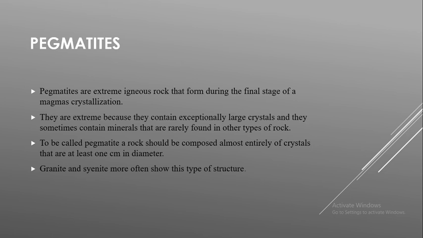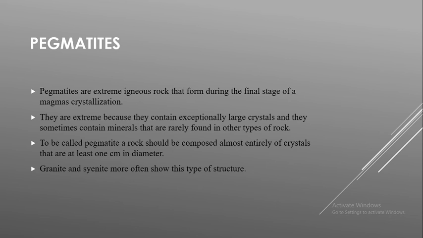To be called pegmatite, a rock should be composed almost entirely of crystals. Now, what about the crystal structure of a pegmatite rock? The crystals will be at least 1 centimeter in diameter. Such rocks are known as pegmatitic rock. So pegmatite is an extreme igneous rock formed during the final stage of magma crystallization.